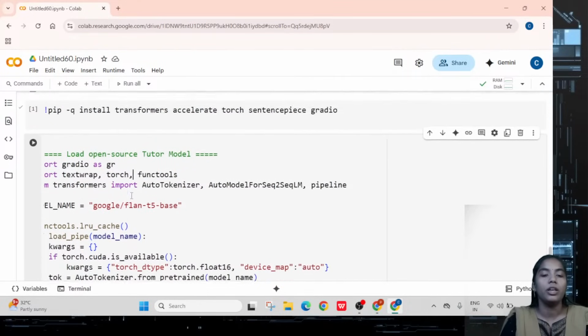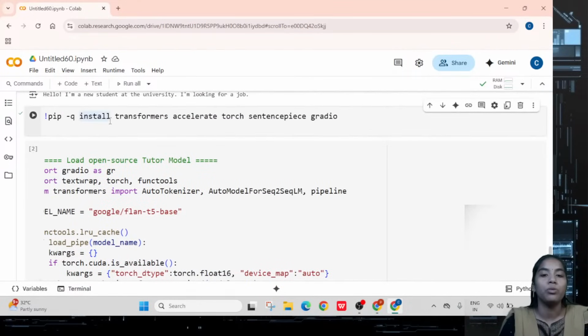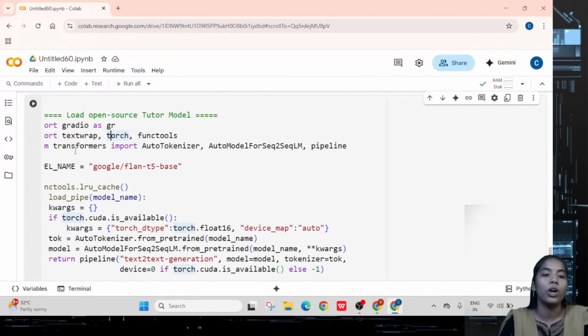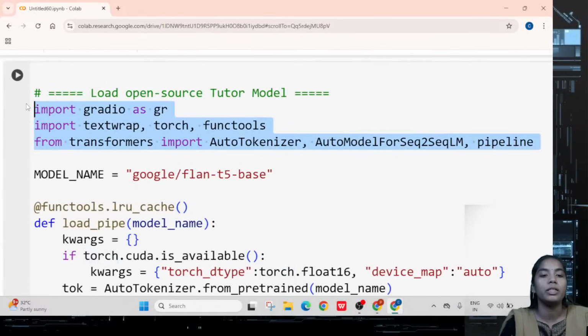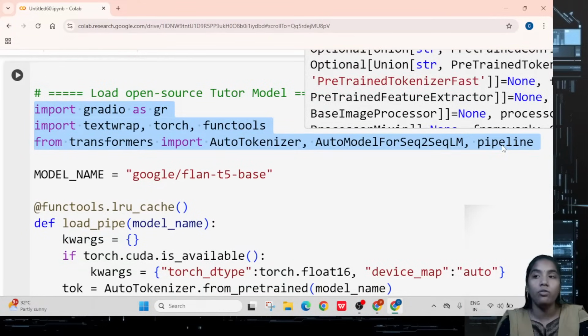For that purpose I am focusing on the libraries: transformers, accelerate, torch, sentencepiece and gradio. These libraries we have to discuss. After that you have to load some particular libraries: gradio with the shortcut name gr, then textwrap, because we are taking text requirements, and torch and functools. From transformers I am taking AutoTokenizer, AutoModelForSeq2SeqLM and pipeline as per the requirements. So importing of libraries is completed.